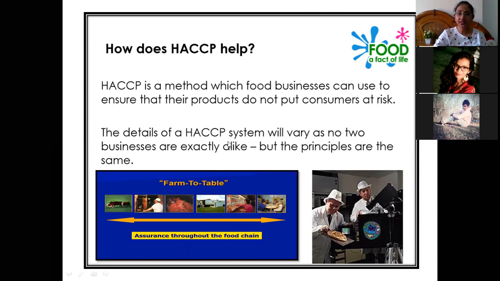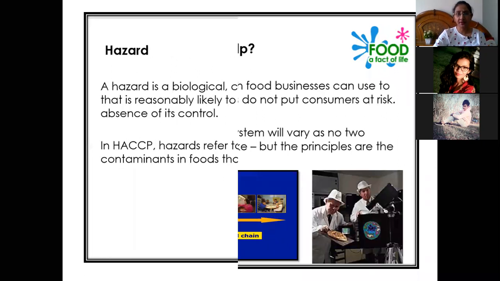The details of the HACCP system will vary, as no two businesses are exactly alike. The HACCP system depends upon the different types of companies, because all companies are not the same. Some may be big, some small. The principles are the same, but the process of adaptation by different companies can be different.